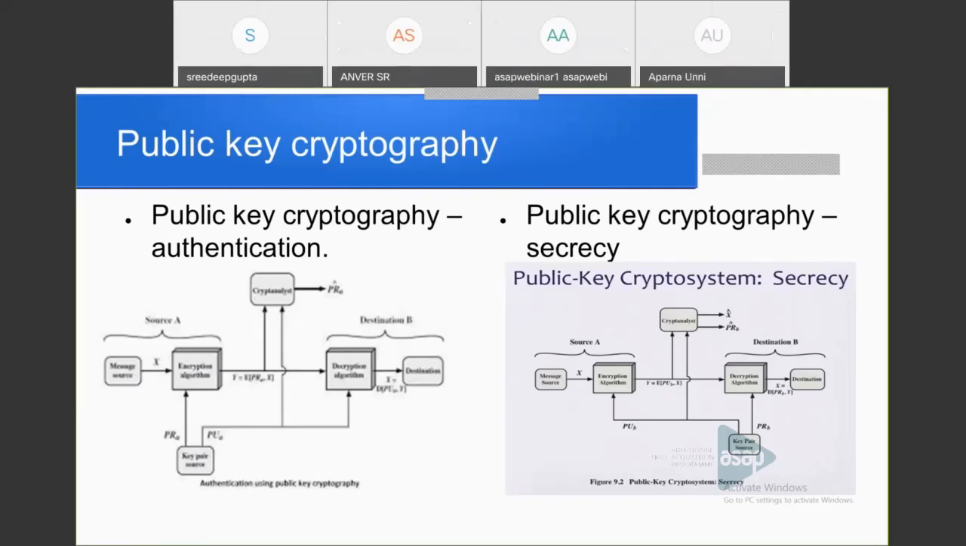Clear. Next is to provide secrecy, that is confidentiality, as we have seen in the previous slide. This is encrypted using PUB, where B means the receiving side. It is encrypted using the public key of Alice, and at the receiving side, Alice decrypts using her private key.